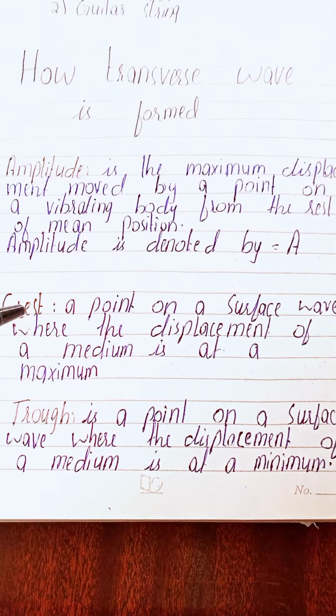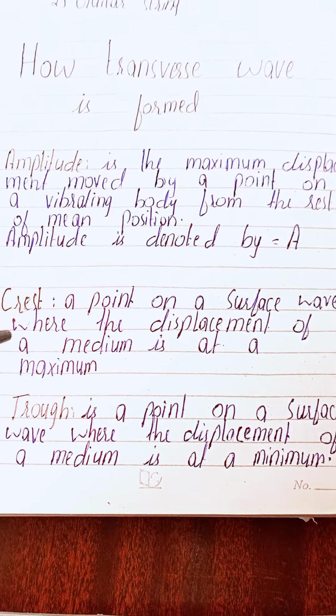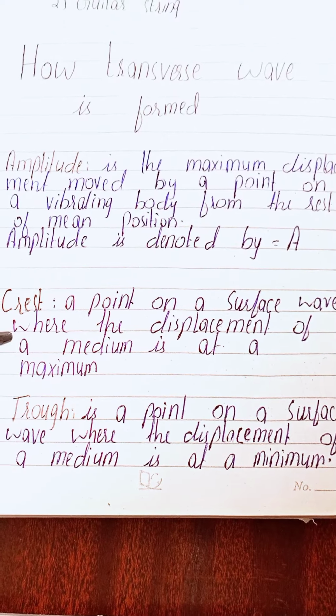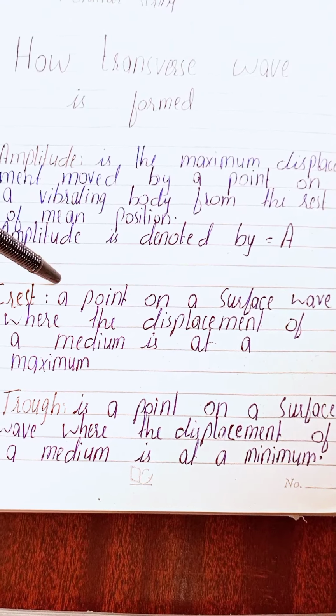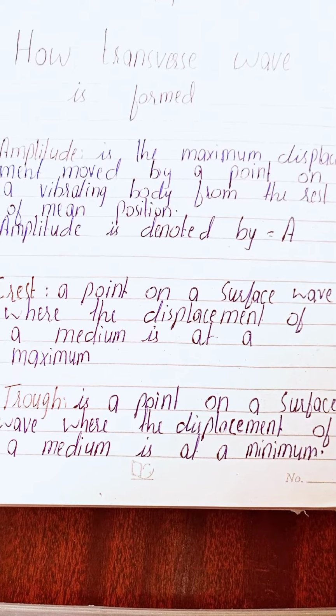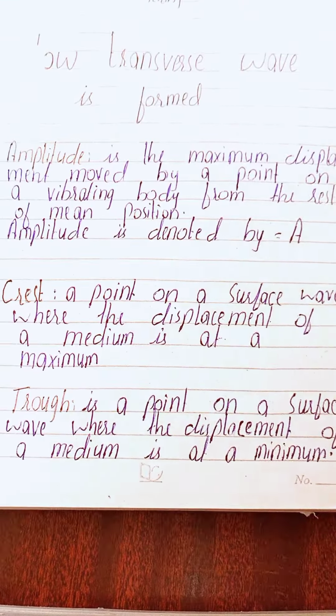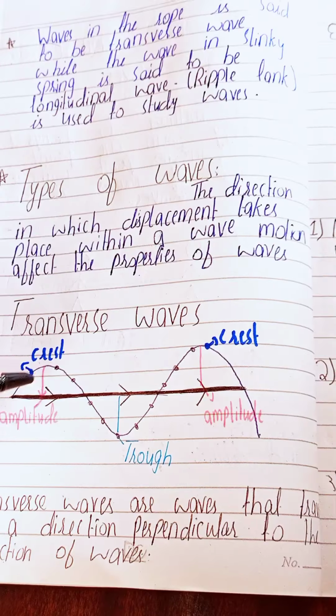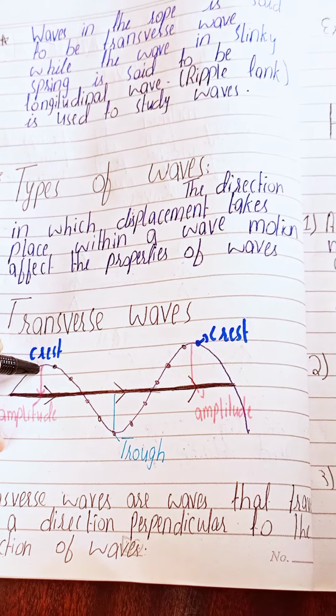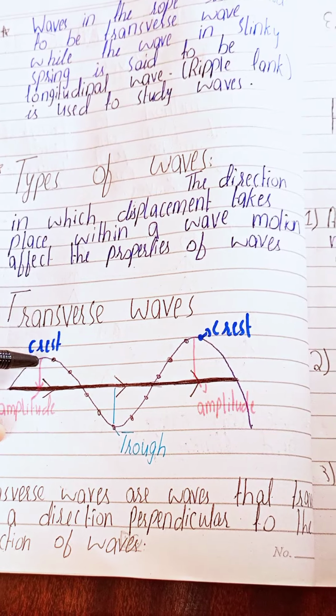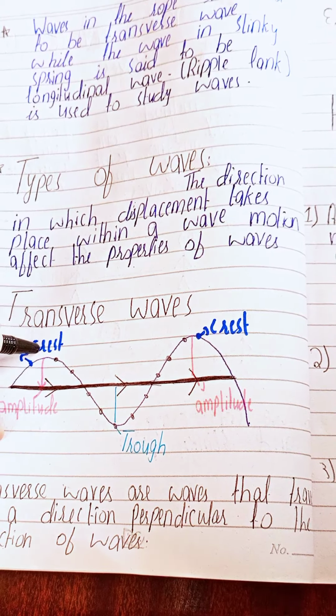Crest, a point on a surface wave where the displacement of the medium is at its maximum. Crest वो point होता है surface of the wave का जहाँ पर displacement of the medium maximum हो. मतलब जैसे यहाँ पर wave maximum जा सकती है तो हम इस point को बोलेंगे crest.